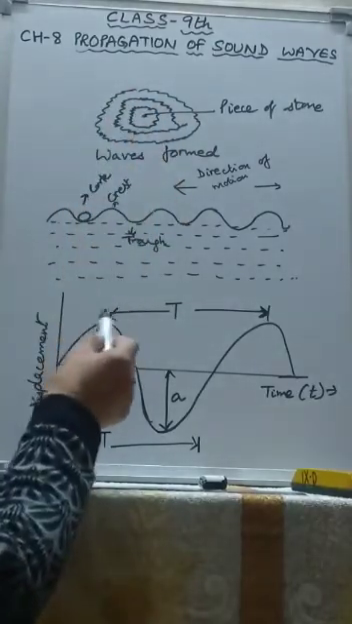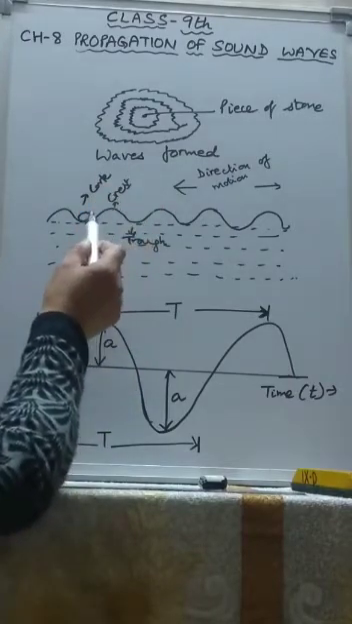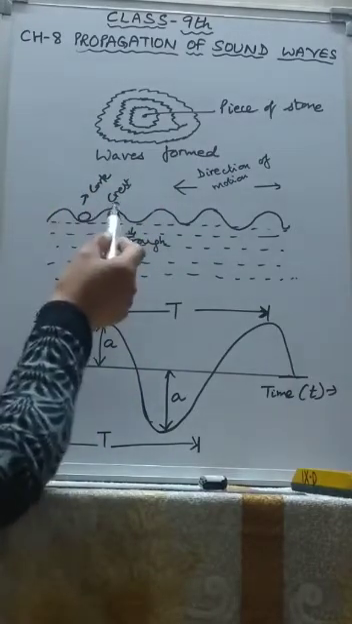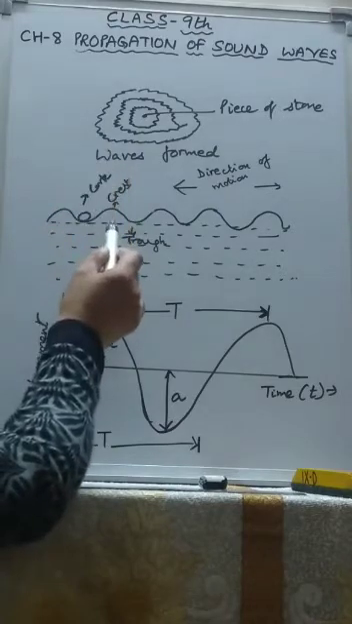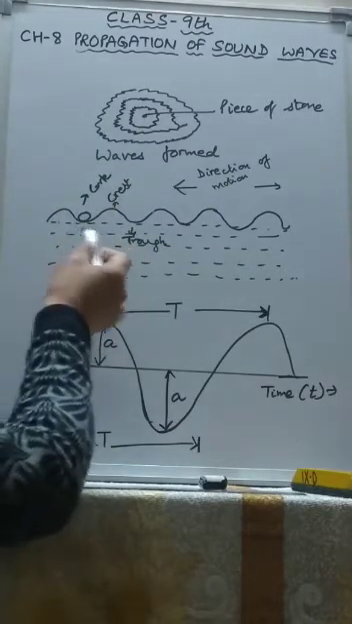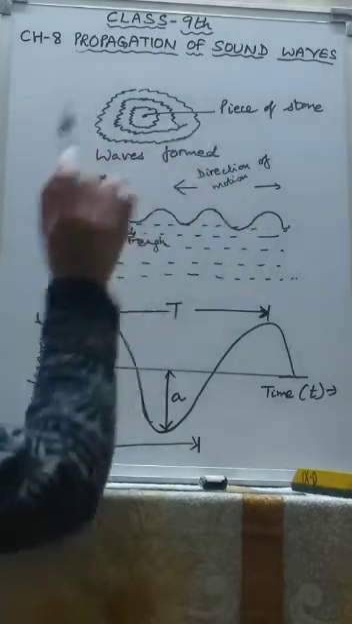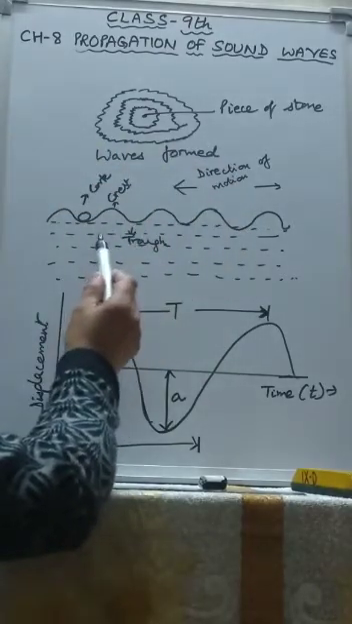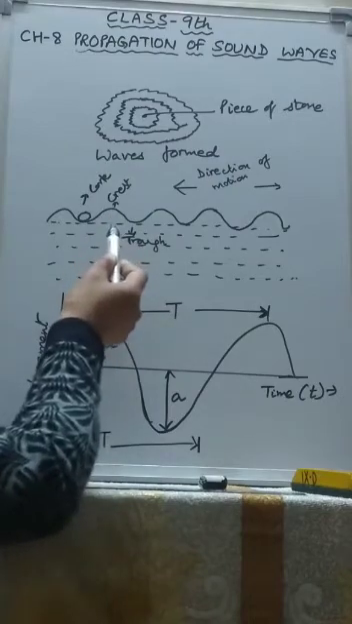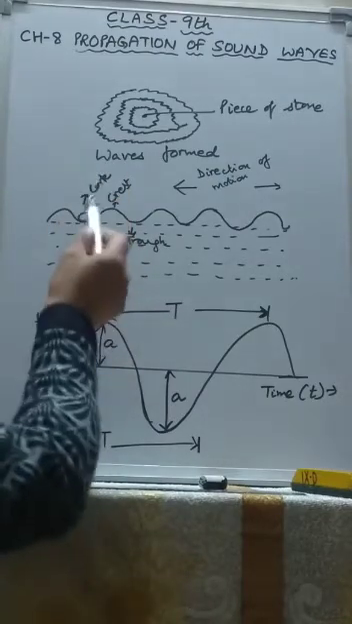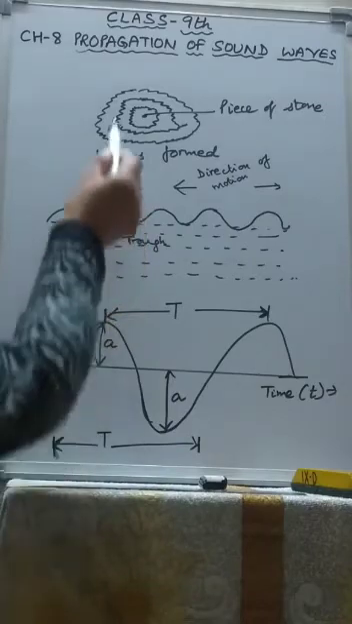Now, if we place a piece of cork on the water surface at some distance away from the point where the stone strikes the water, we notice that the cork does not move ahead, but it moves up and down while the wave moves ahead. The reason is that the particles of water start vibrating up and down at the point where the stone strikes.